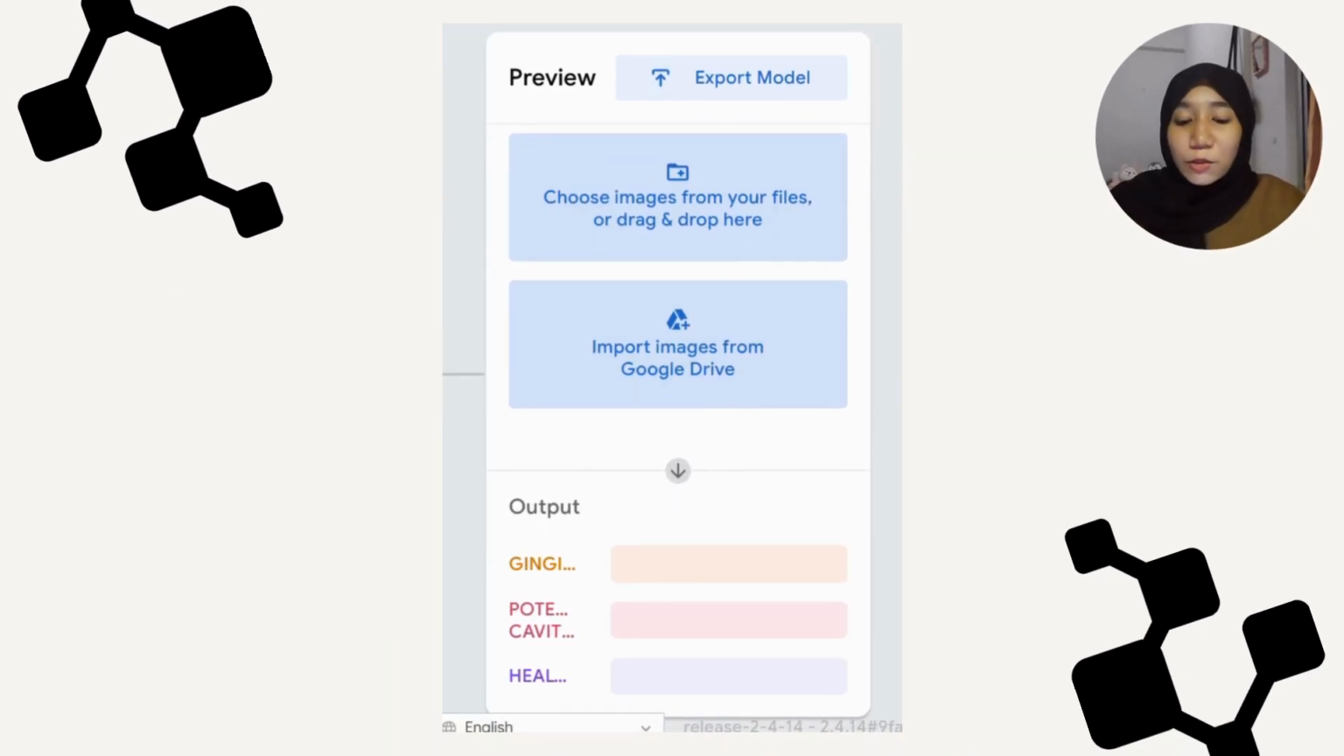Okay, so now I will demonstrate how our Teachable Machine model works. For this project, we train the model using three categories of oral health condition: healthy, the second potential cavity, and the third gingivitis. To test the model, we have prepared 6 different images with different conditions. I will upload each image to the system, and the model will analyze the image and predict which category it belongs to.